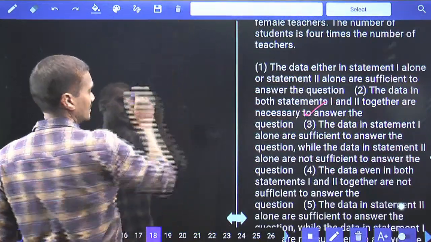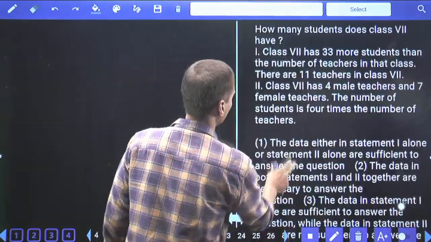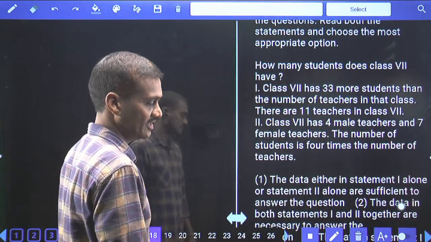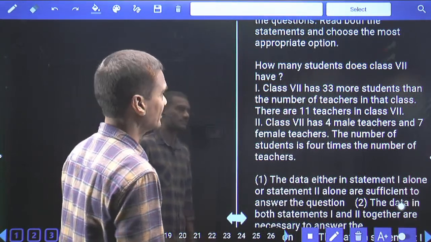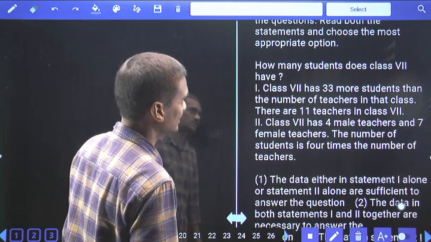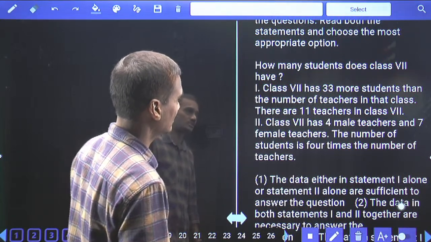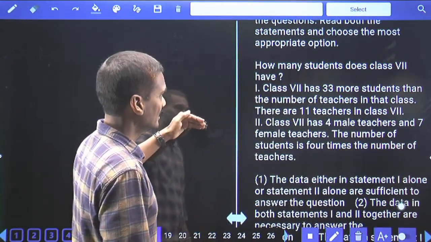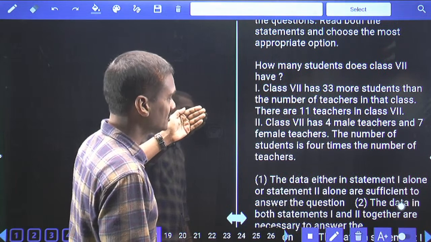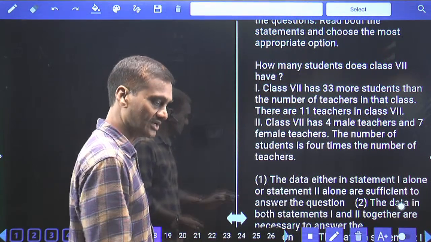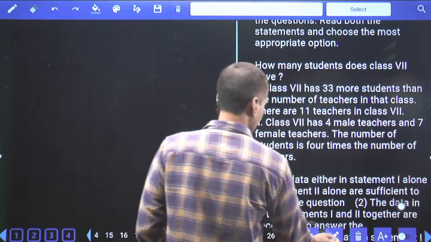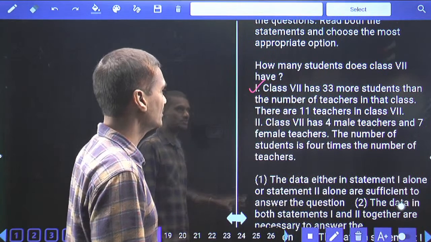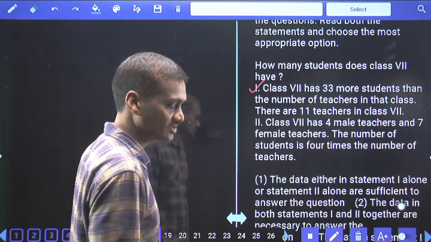Then coming to the 18th one. Now in this 18, tell me what is the answer we have. How many students does class 7 have? First one: class 7 has 33 more students than the number of teachers in that class. There are 11 teachers in class 7. As there are 11 teachers, the number of students is 33 more than this: 11 plus 33, 44. Are we getting the answer or not? Hence 1 alone is sufficient. With the information given in 1 alone, we can definitely conclude that the number of students was 44 in that classroom.